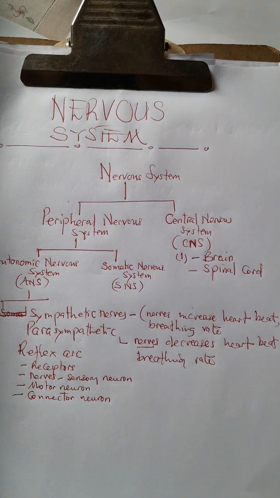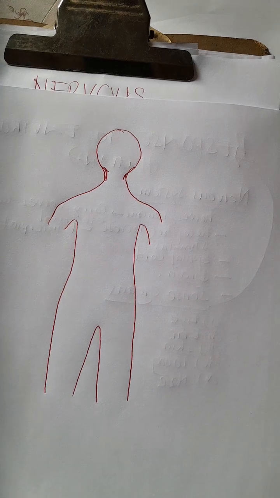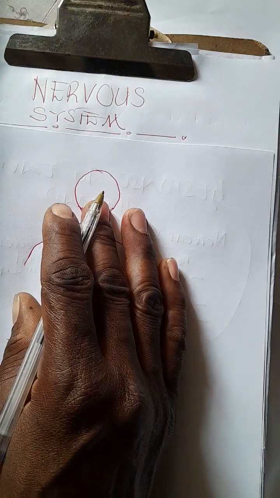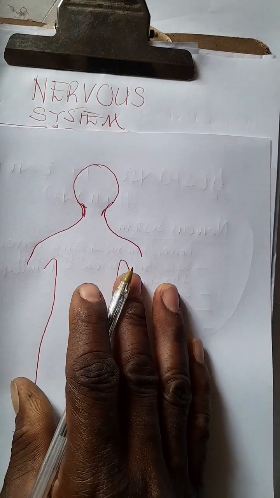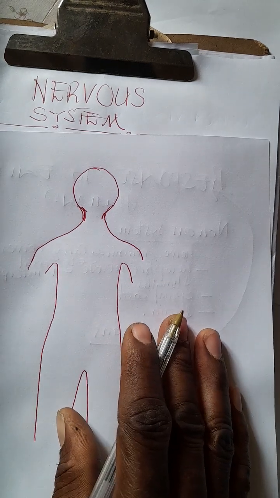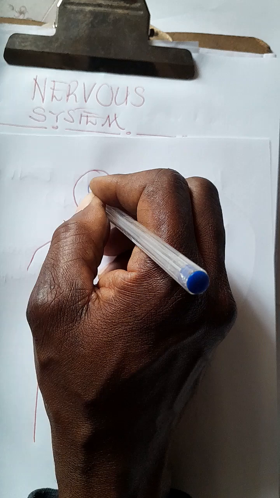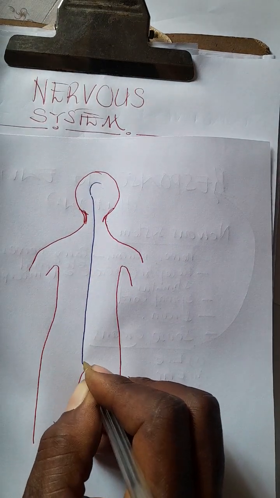Now let's look at this. Here we have the nervous system. In this nervous system, we're going to look at how it is structured. Remember, I spoke about the brain.